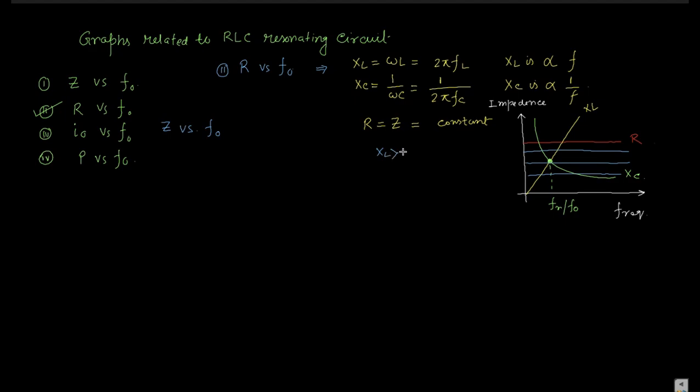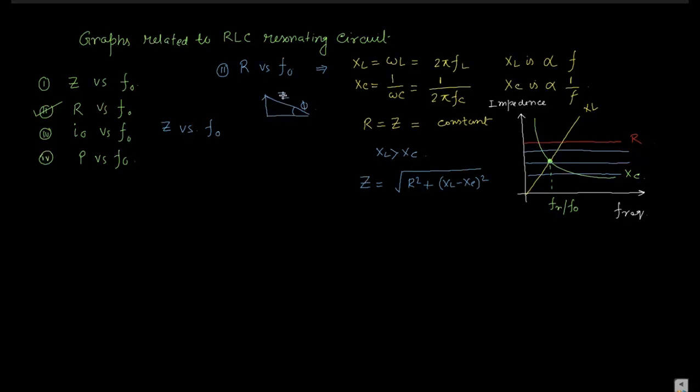Okay, so if a circuit has some XL and XC value, and if you consider XL is greater than XC, then what will be the Z? Z becomes root under R square plus XL minus XC square. This is XL minus XC, this is R, this is phi, and this is the resultant Z. So XL minus XC square plus R square is equal to Z square.